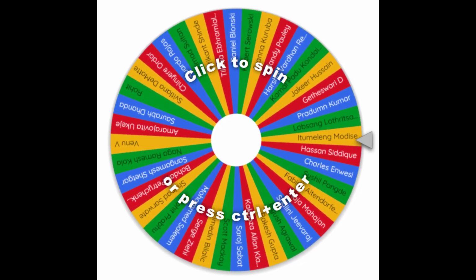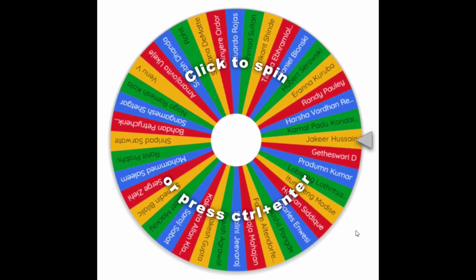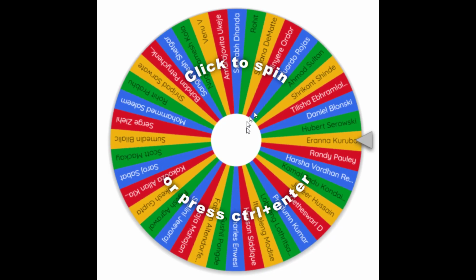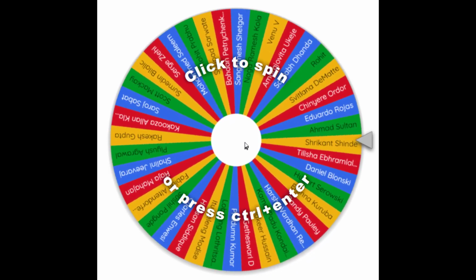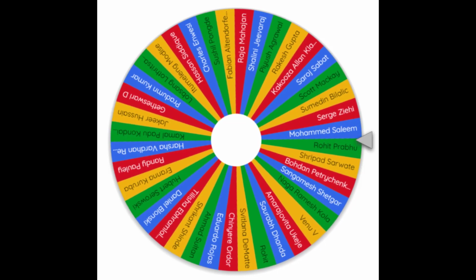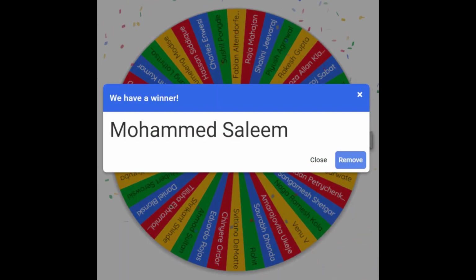And now it's time to spin the wheel and see who wins the voucher. So I'll click the wheel to spin it, and we'll see how it goes. And we have a winner. The winner is Mohammed Salim.